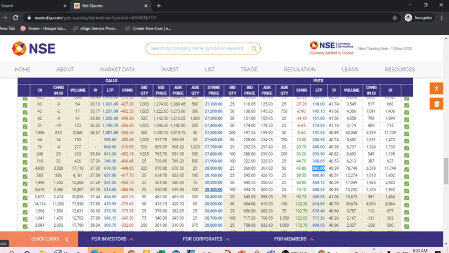Now when we talk about the strike price of the option, it is the most important thing in the option, because the price of the option slides on this strike price, below and above.